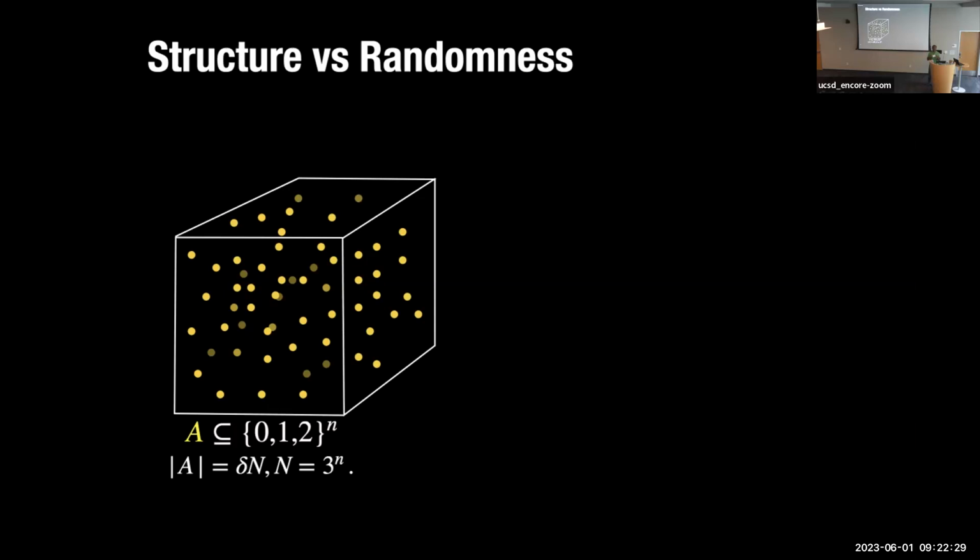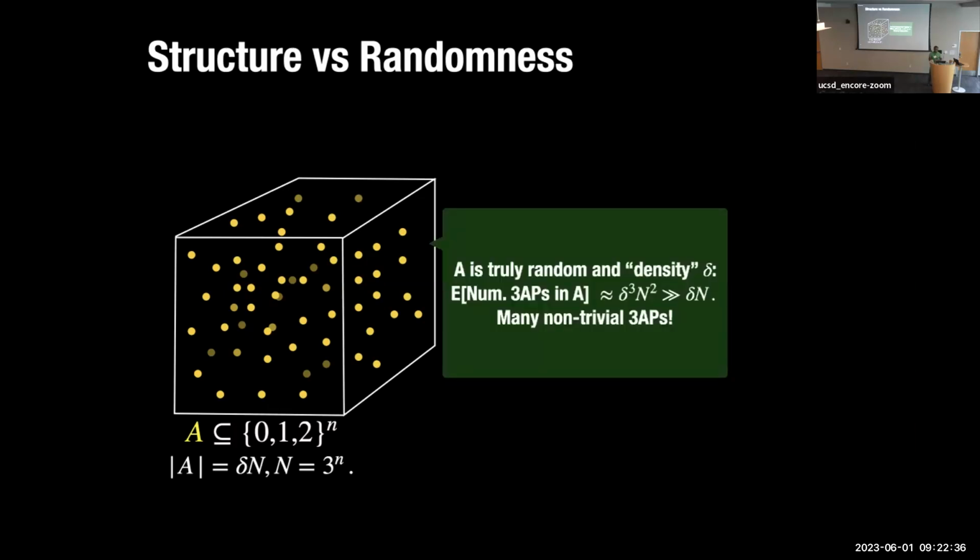So what is the simplest big set you can imagine? I'll just pick the set at random. So each point gets included in my set with some probability, and you can do some back of the envelope calculations to say that if this is how the set A is chosen, then you must have many such nice 3APs. Why? There are many triples to start with. If you pick a random set, it's hard to avoid patterns, right? Because there are many patterns, and each one gets included in your set with reasonable probability. So just because of that, you should have many, many patterns showing up.